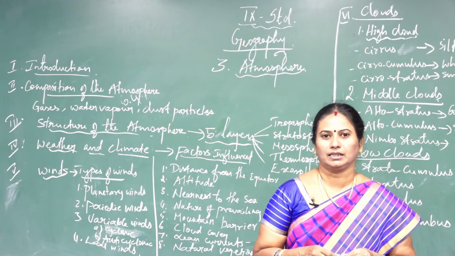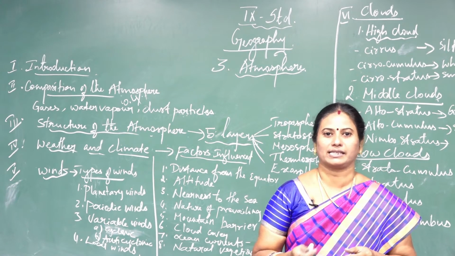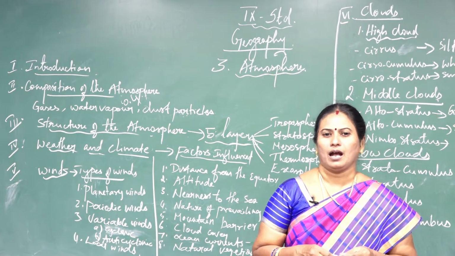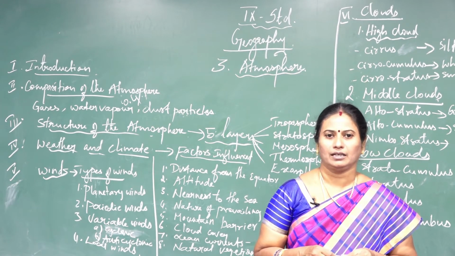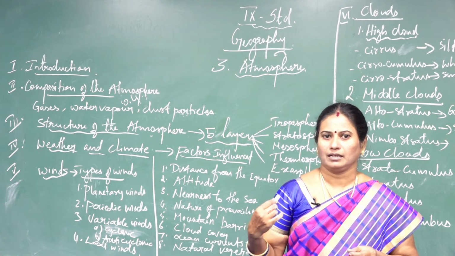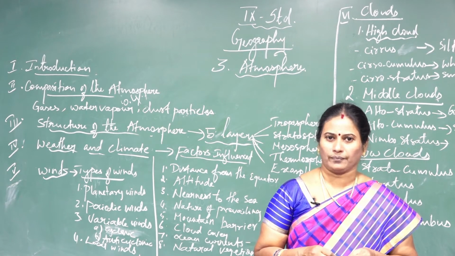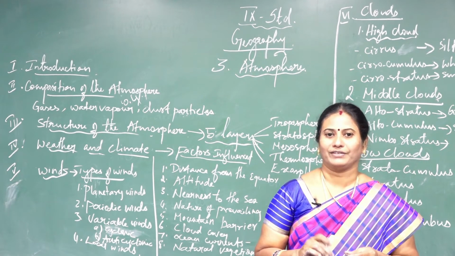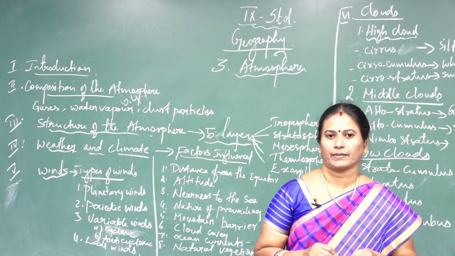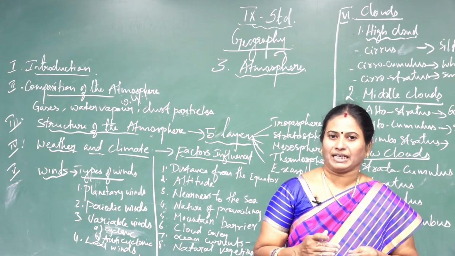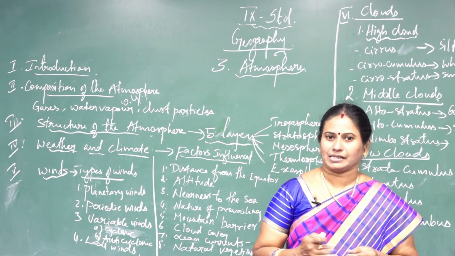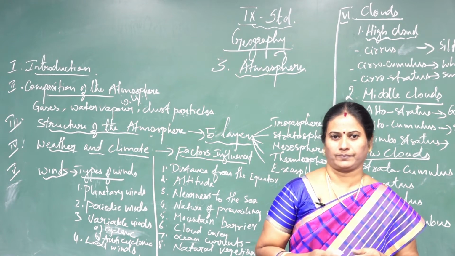Here the temperature decreases with increasing altitude. All kinds of weather phenomena take place in this layer. So, the troposphere is called the weather making layer. The upper limit of the troposphere is known as the tropopause.